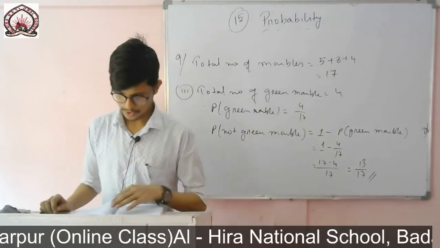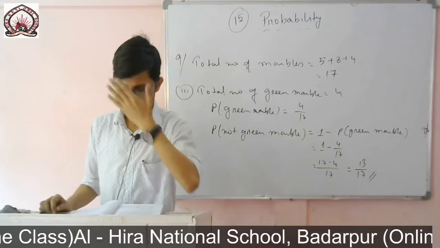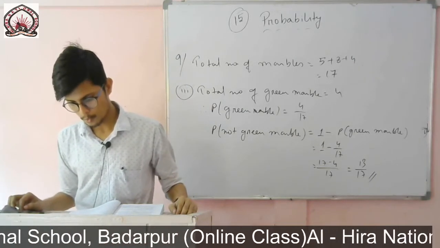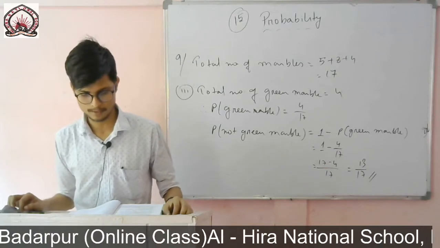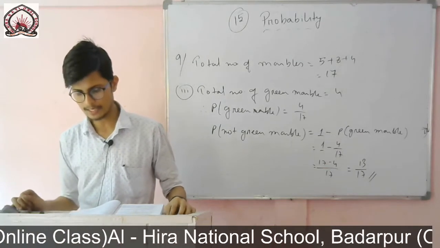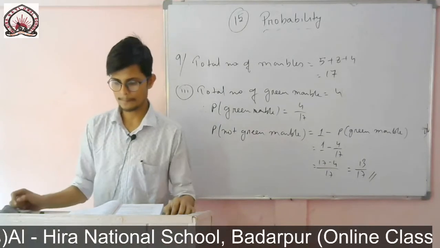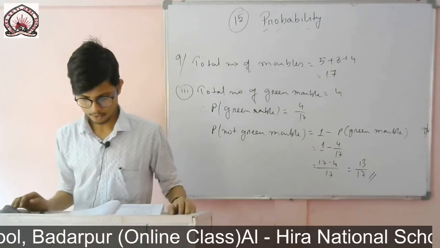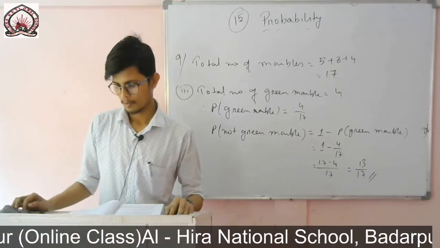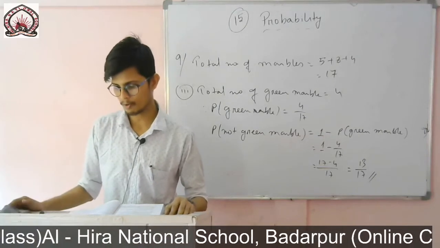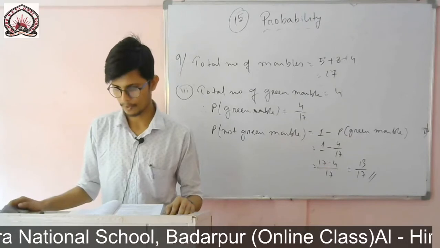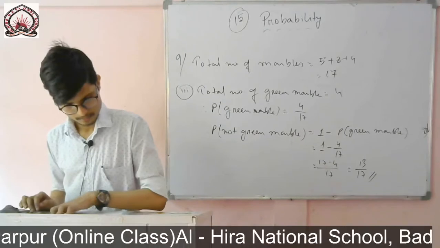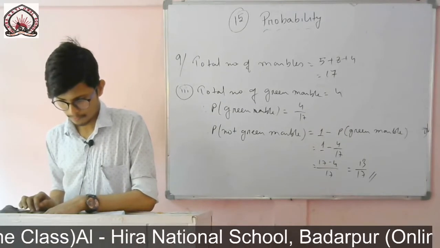So now question number 10. A piggy bank contains 100 50-paisa coins, 50 1-rupee coins, 20 2-rupee coins and 10 5-rupee coins. If it is equally likely that one of the coins will fall out when the bank is turned upside down, what is the probability that the coin will be a 50 paisa coin or will not be a 5-rupee coin?